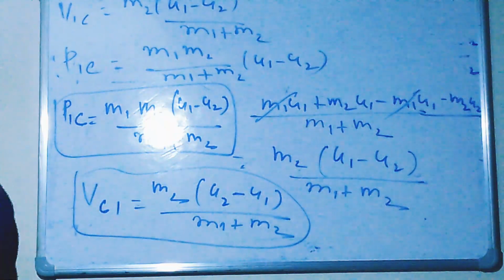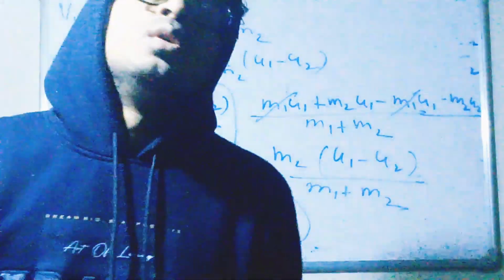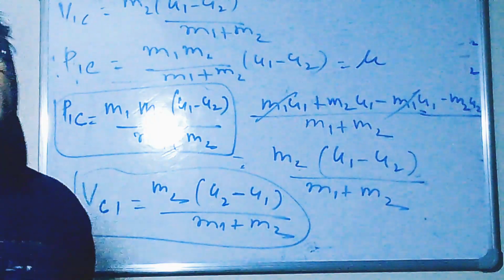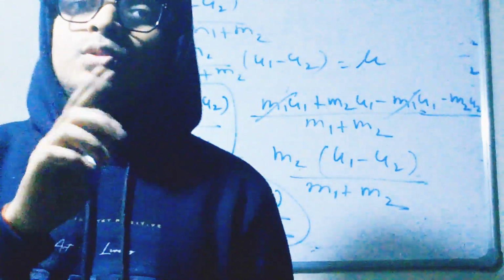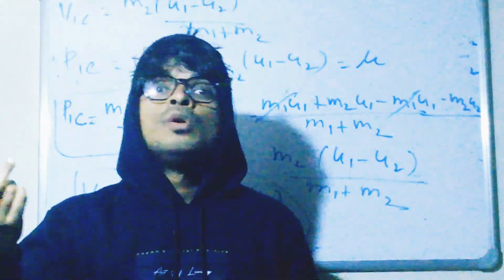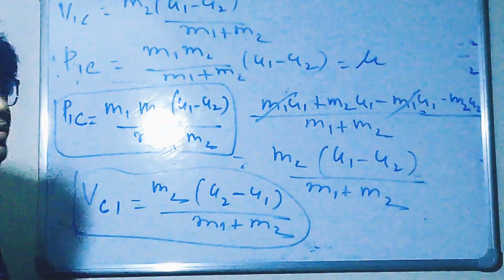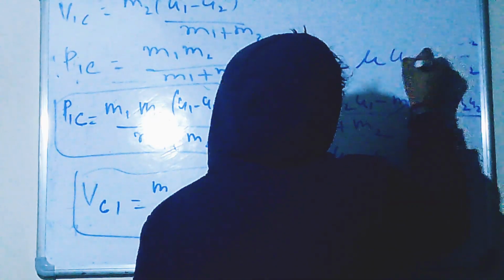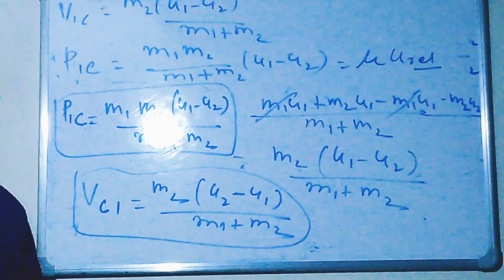Now tell me, what is m1 m2 divided by m1 plus m2? This is the reduced mass. We can replace this by mu. And what is u1 minus u2? It is the relative speed between the two blocks. We are talking about block 1, so it will be u1 minus u2. If we are talking about block 2, it will become u2 minus u1. We will calculate it; we don't trust the sign here. But as of now, can I say this is mu into u relative? So from here we got the momentum of block 1 with respect to center of mass.